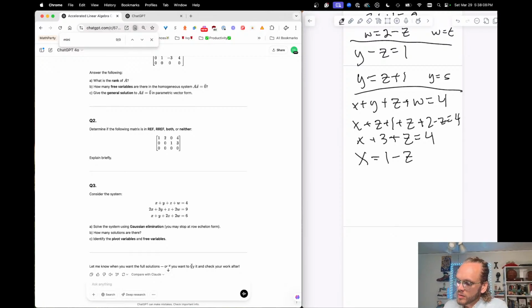So x equals 1 minus z. So I have all three variables defined in terms of z. So I think maybe if I just say that z equals t, it'll work. So it becomes a solution of 1 minus t, t plus 1, t, and then w is 2 minus t.